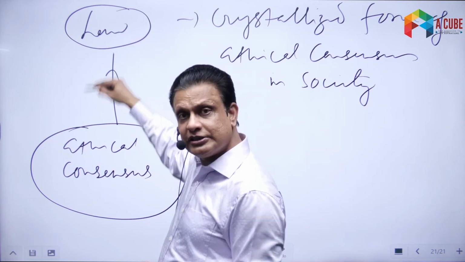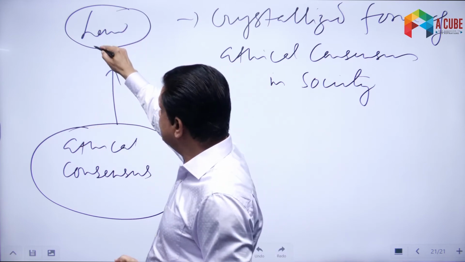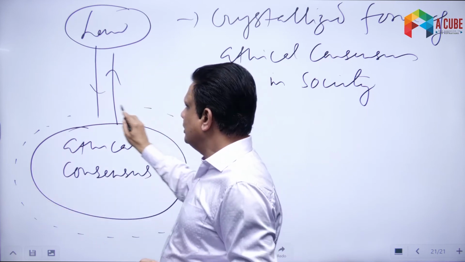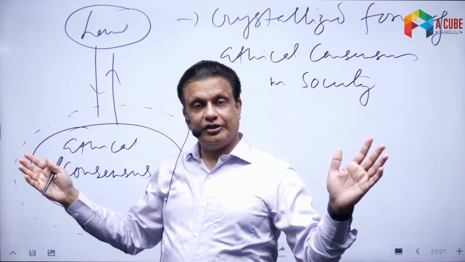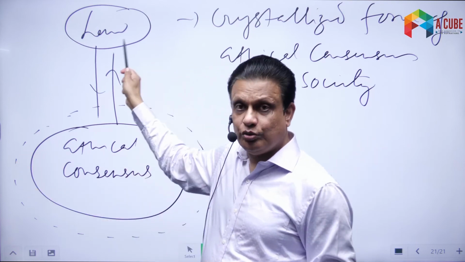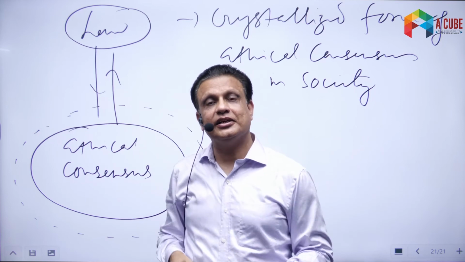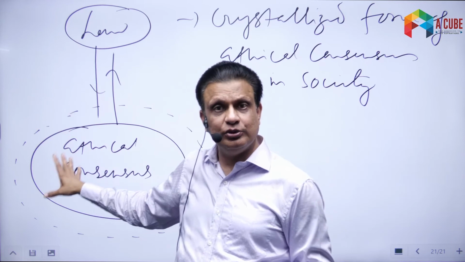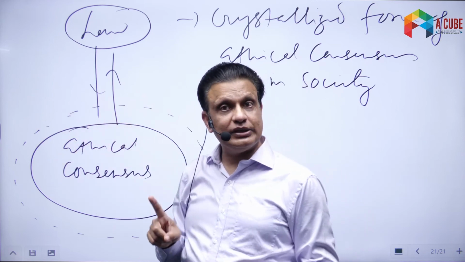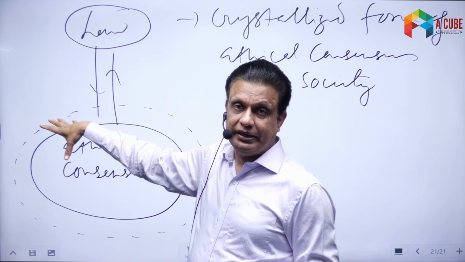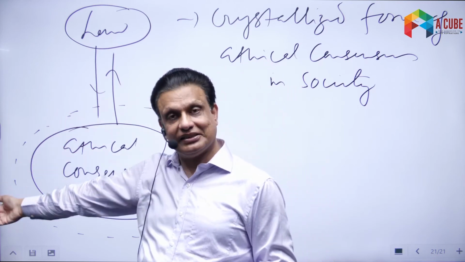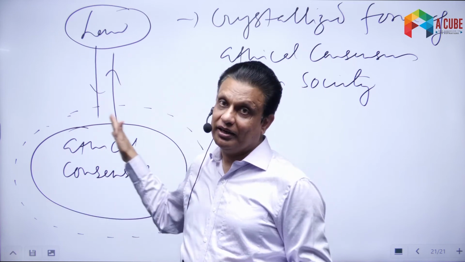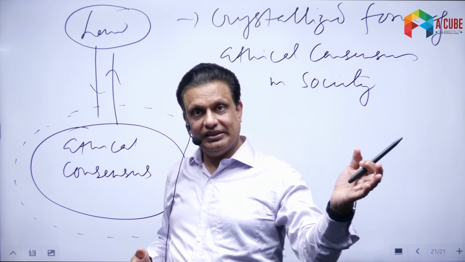But the reverse may also be true, that once you make a law, this law also helps us to widen that ethical consensus. It makes that ethical consensus bigger. Suppose, for example, when the Sati law was made, it did not mean that every Indian started feeling that Sati is wrong. There were many people outside of that consensus. But when the law was made and strictly implemented, even those people who were outside that consensus slowly became part of it. They started thinking, okay, it's a wrong thing.